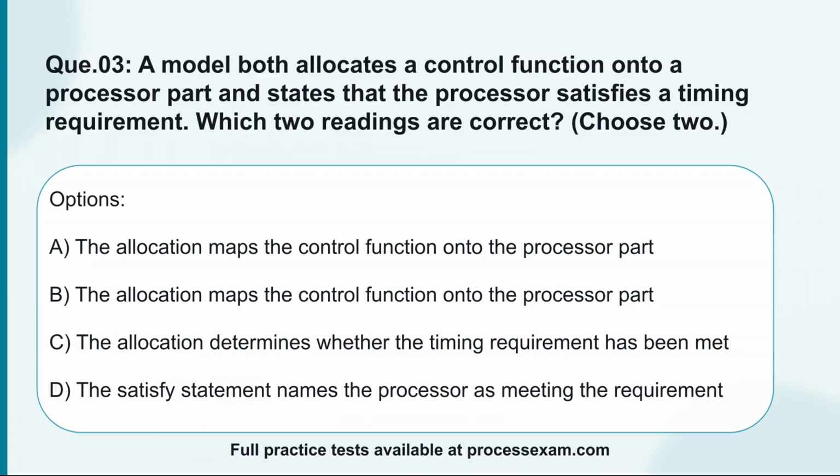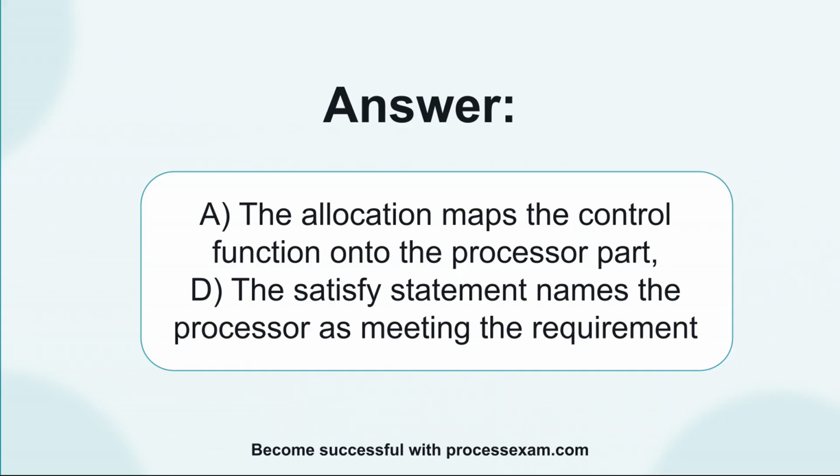Question 3. A model both allocates a control function onto a processor part and states that the processor satisfies a timing requirement. Which two readings are correct? Choose 2. Option A. The allocation maps the control function onto the processor part. Option B. The allocation maps the control function onto the processor part. Option C. The allocation determines whether the timing requirement has been met. Option D. The satisfy statement names the processor as meeting the requirement. The correct answer is A. The allocation maps the control function onto the processor part. D. The satisfy statement names the processor as meeting the requirement.